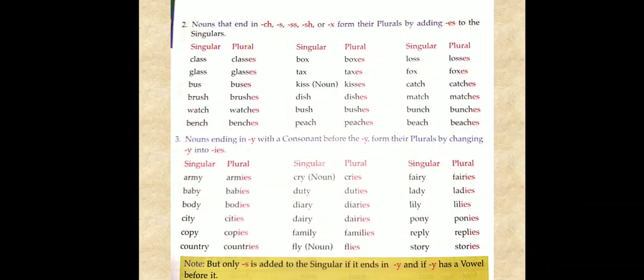So if we want to make a sentence with beach or beaches, we will say it with the plural, that is, we went or we visited many beaches in India. Okay.